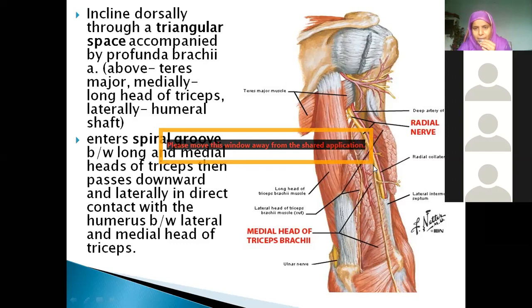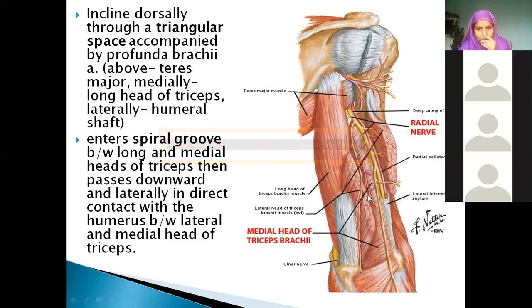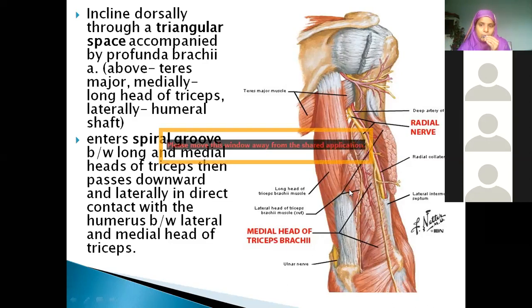If you carefully observe, the one which is cut here is the lateral head and the deep one which is labeled here is the medial head. That means radial nerve is now running between two heads of triceps. The lateral head is cut and you are seeing the medial head. Now see here, it is piercing this septum, this side. If you understand this picture, you will write in your own words. It is piercing the lateral intermuscular septum.